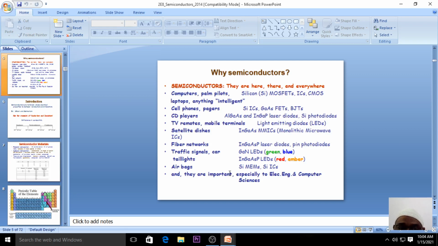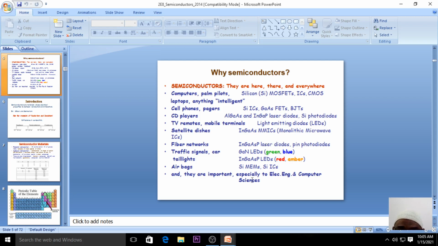Now, why do we use semiconductors? When you talk about semiconductors, the first thing that comes to your mind is silicon. So first we start with silicon. These silicons are used in MOSFET integrated circuits and LEDs, light emitting diodes, and how these LEDs exhibit different colors. Green and blue you can see is a combination of gallium, gallium arsenic, and phosphorus. These are called laser diodes.